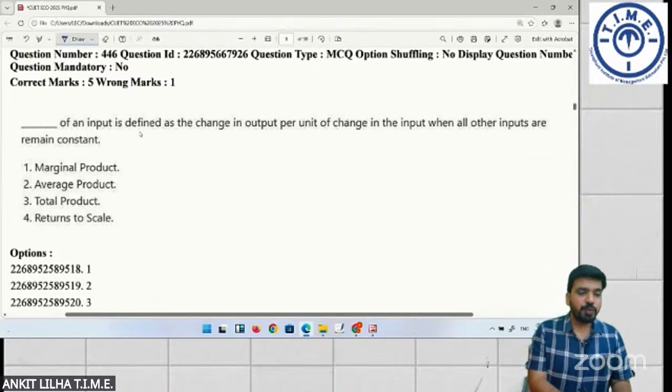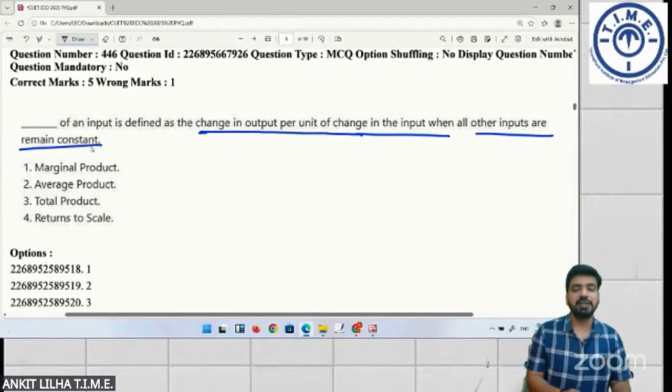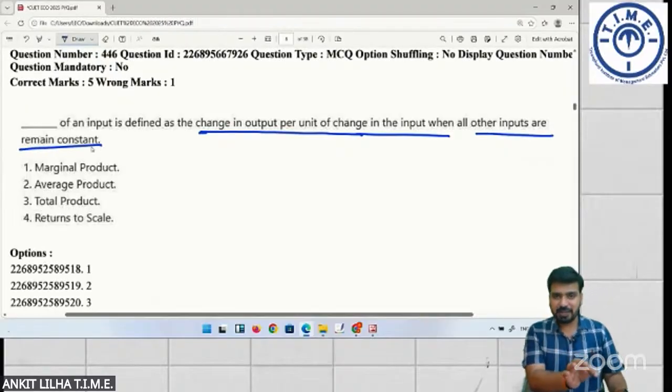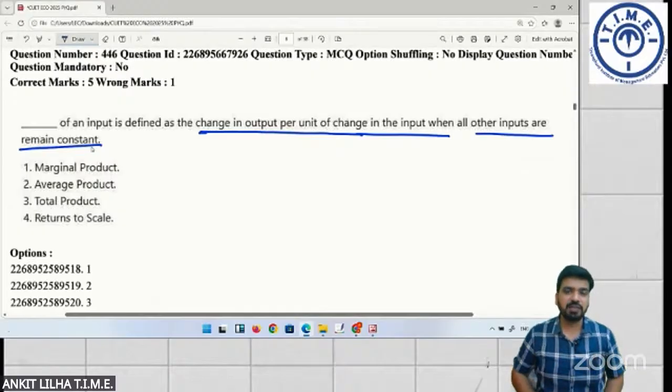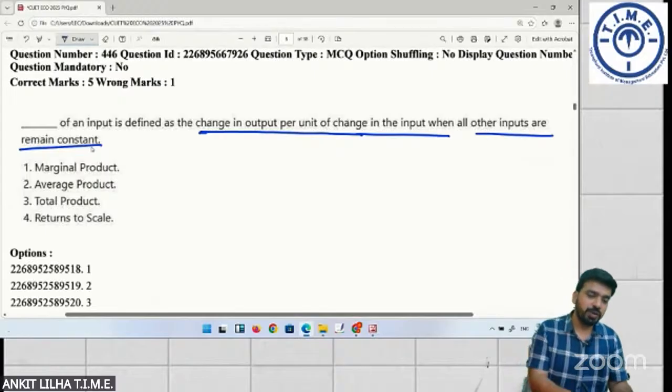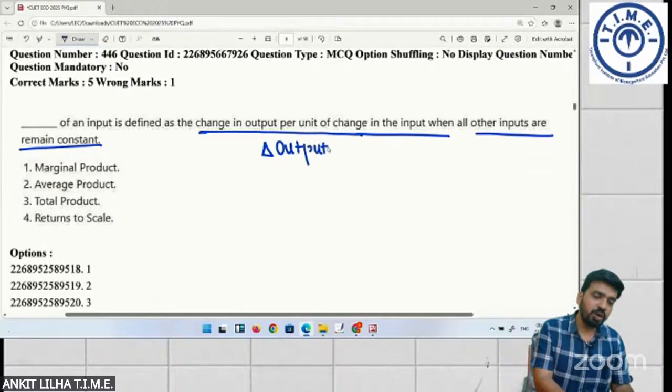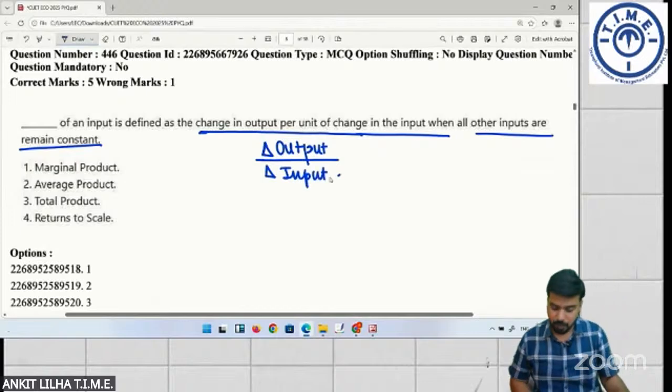Dash of an output is defined as change in output per unit of change in input when all other inputs remain constant. Very recently I have discussed this, just 5 minutes before. It says change in output per unit of change in input. So it is delta output upon delta input. What is this called?